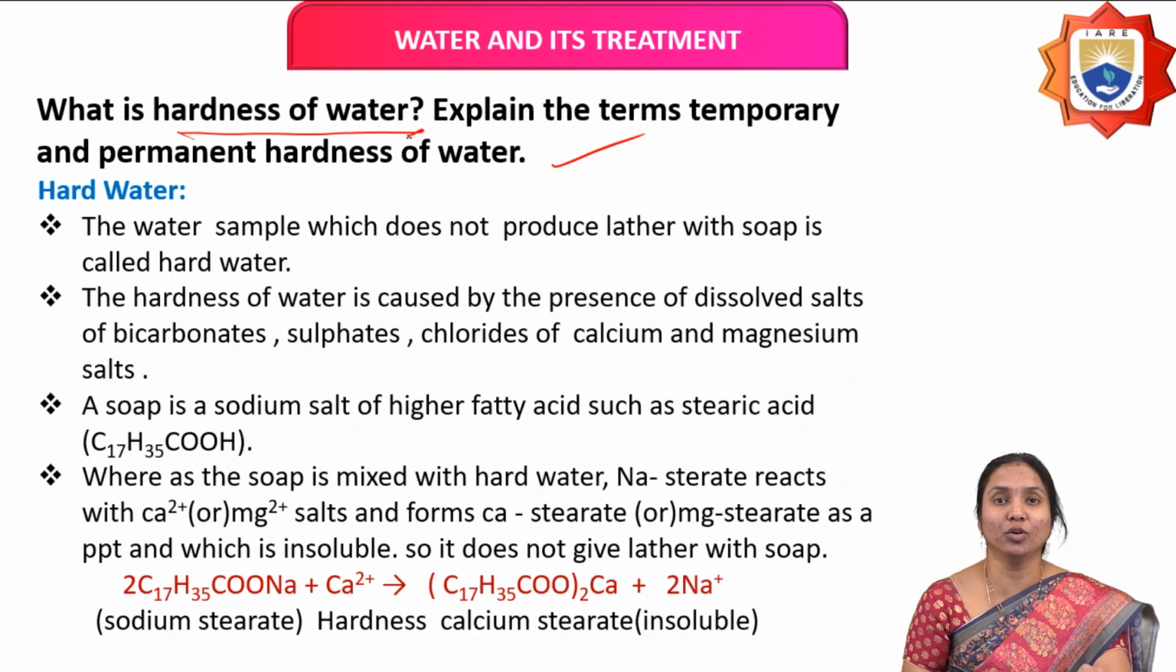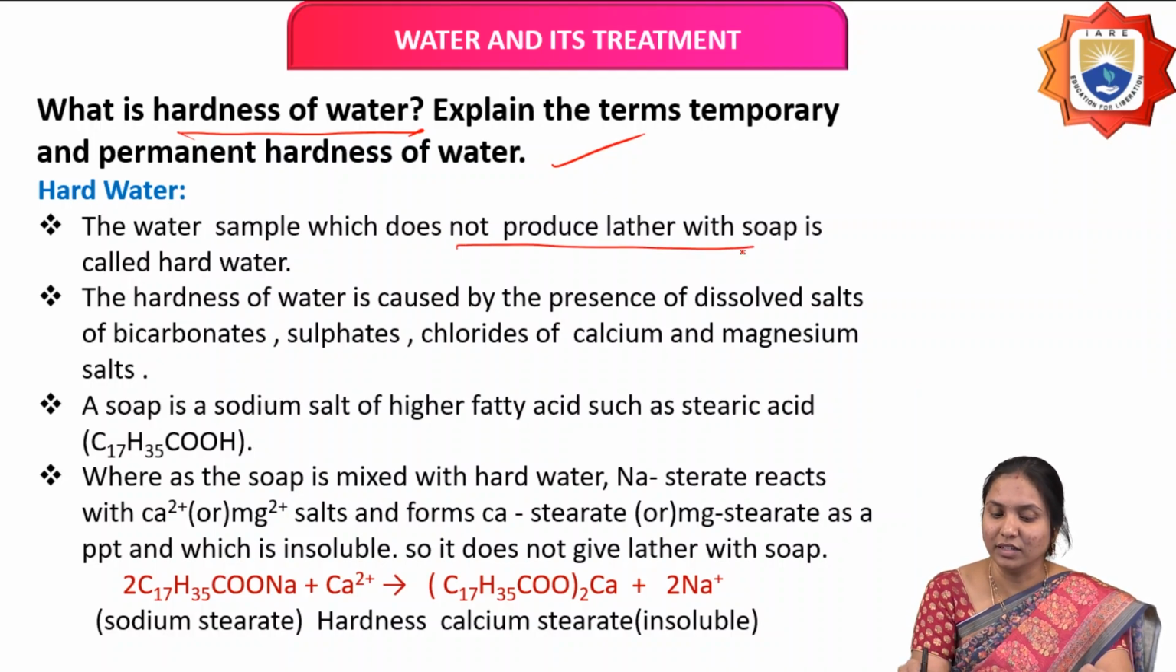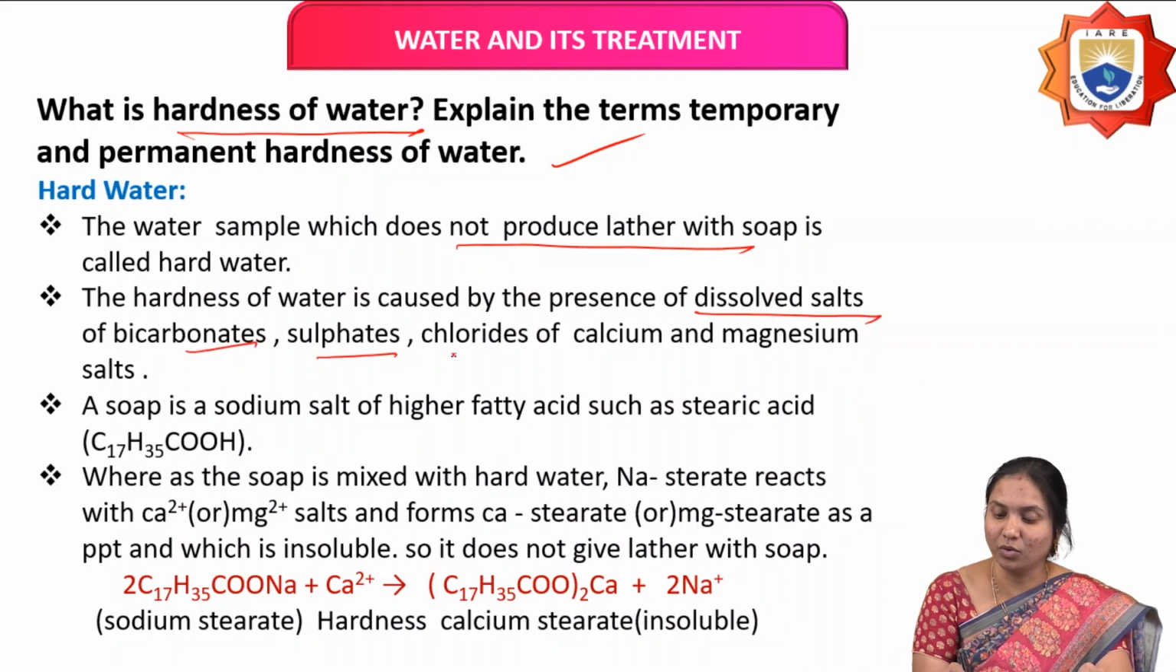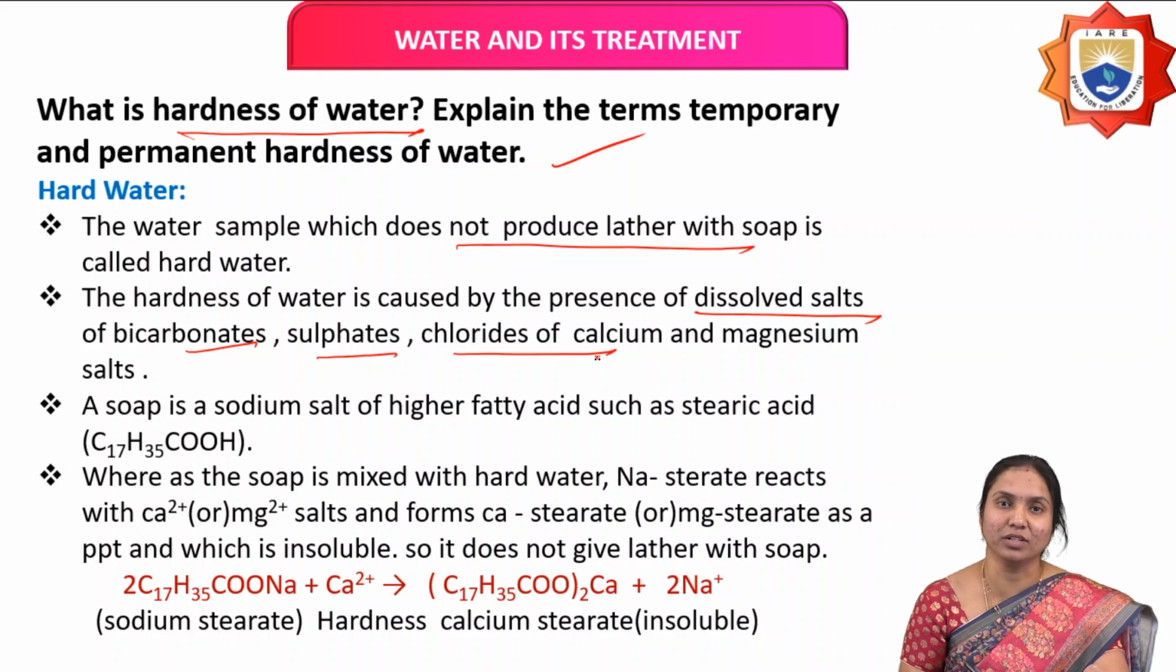When we treat it with soap, it doesn't produce lather. Soap is a sodium or potassium salt of high molecular weight fatty acids. Water that doesn't produce lather with soap is called hard water. Why doesn't this water produce lather? Because dissolved salts of bicarbonates, sulfates, chlorides and nitrates of calcium and magnesium are present in water. That's why this water doesn't produce lather with soap.